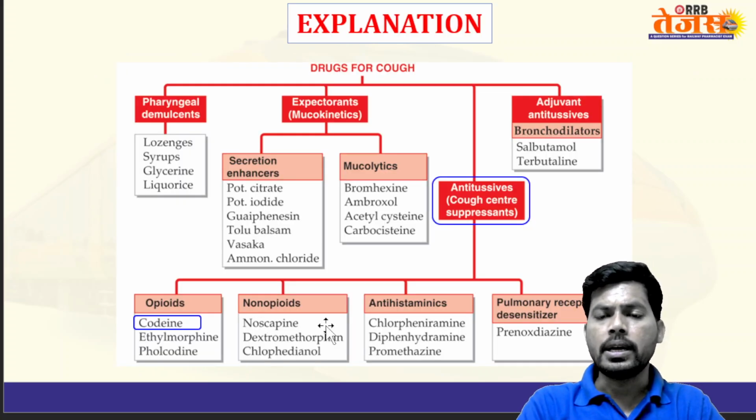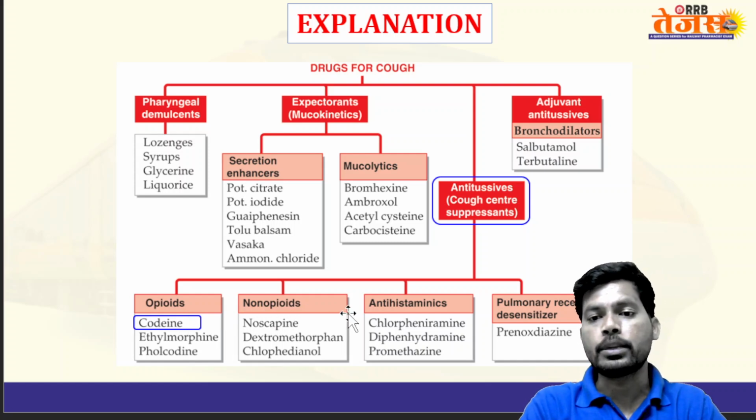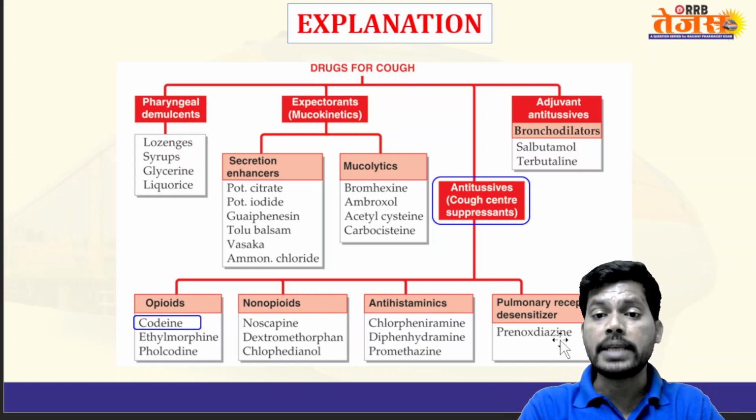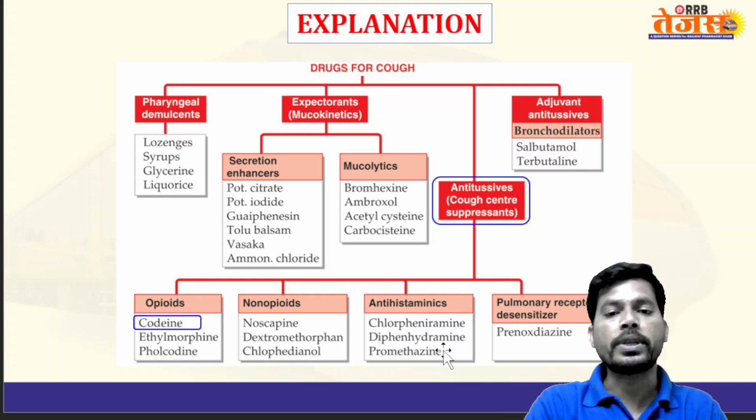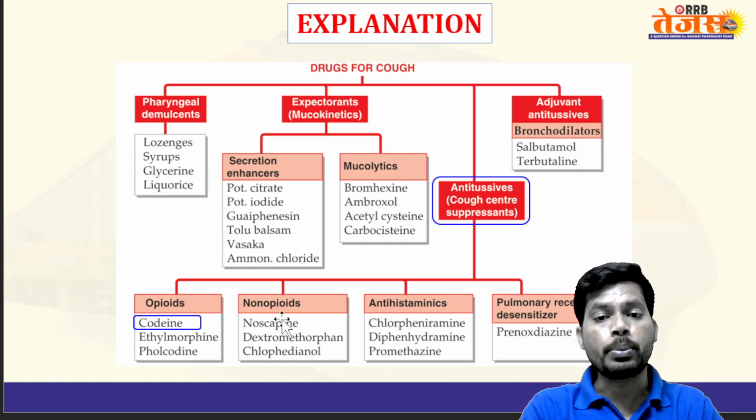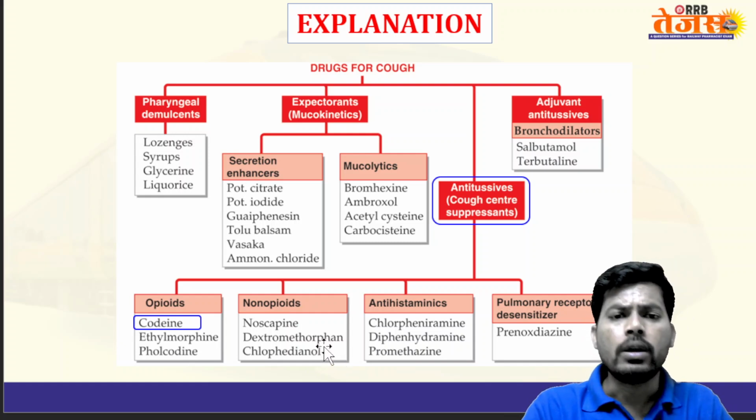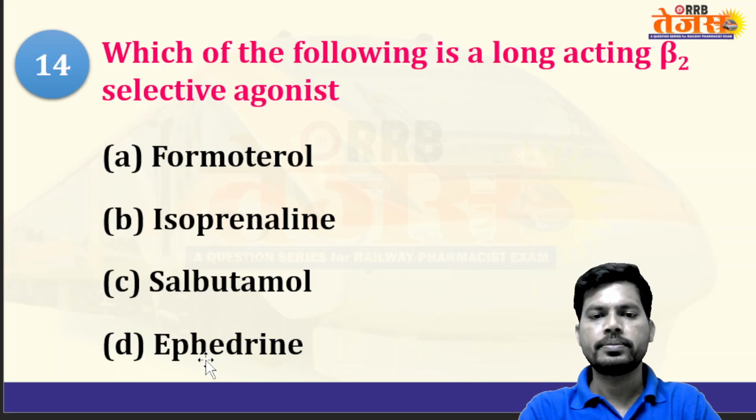Again here, antitussives: opioids, non-opioids, antihistamines, and pulmonary receptor desensitizers are useful. A pulmonary receptor desensitizer as an antitussive, which suppresses the cough, is prenoxdiazine. Prenoxdiazine is a pulmonary receptor desensitizer. Antihistamines like chlorpheniramine, diphenhydramine, promethazine. Non-opioids like noscapine, dextromethorphan, clofedianol, and opioids like codeine, ethylmorphine, and pholcodine. Next,